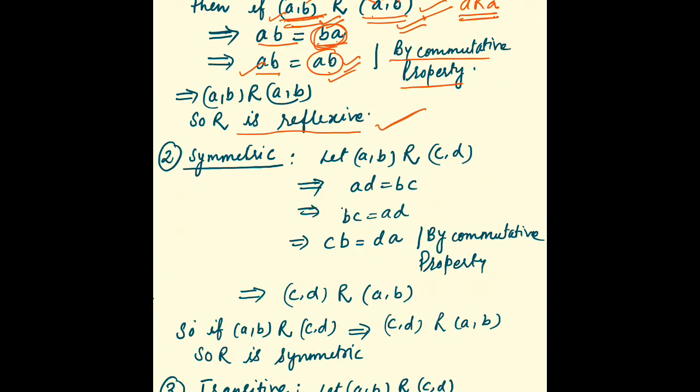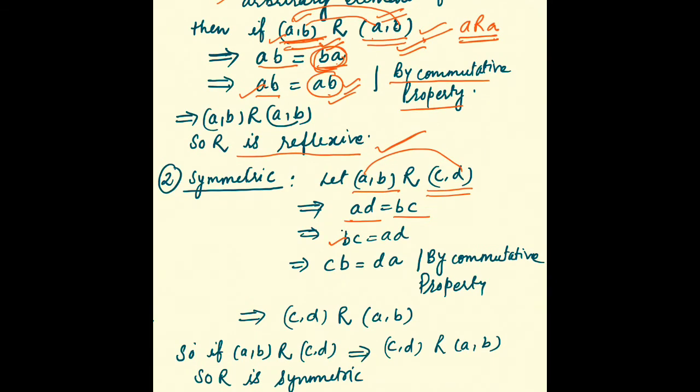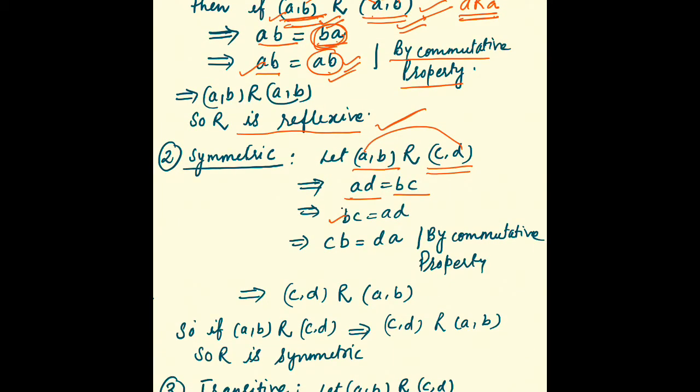Now you know, to check symmetric what we do. If ordered pair AB is relating to CD, then according to the definition of the relation, you should have AD equals BC. I'm writing this BC on the left side and this AD here. And now again I am using the commutative property.